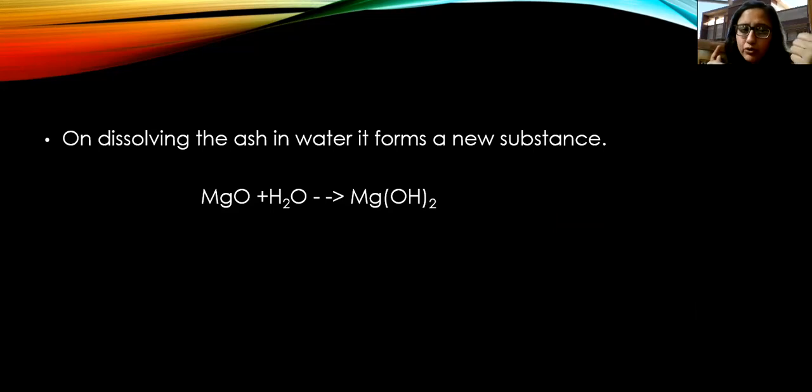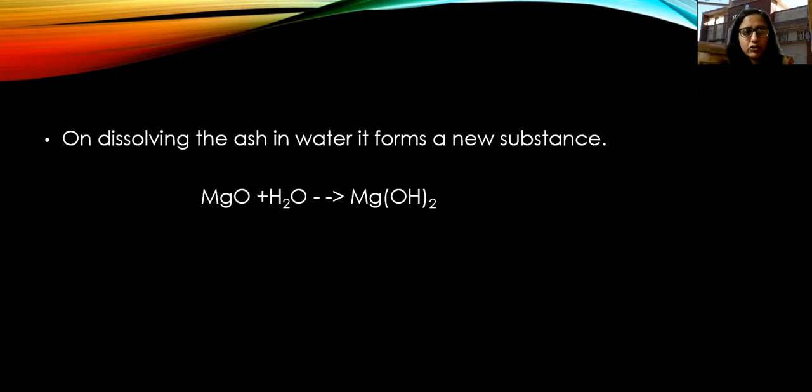On the left hand side you can see MgO, for magnesium oxide, and H2O, for water. These two are reacting together and again forming a new substance, that is Mg(OH)2. This is magnesium hydroxide. This is again a new chemical, a new compound formed. You can just note down the name, I have not written it here. This is magnesium hydroxide, sorry.